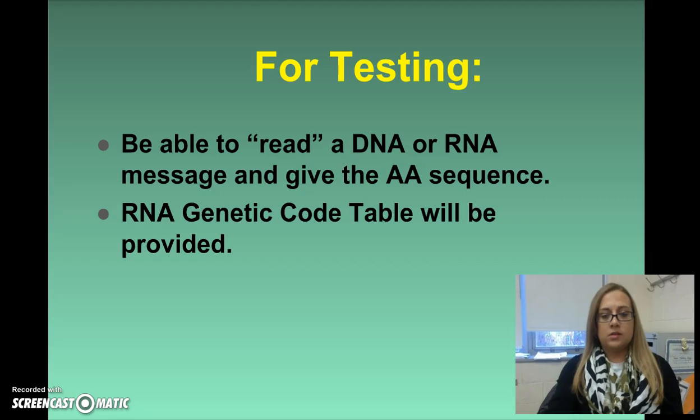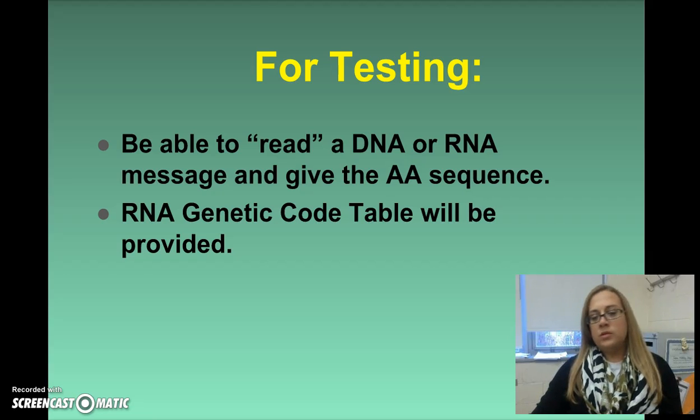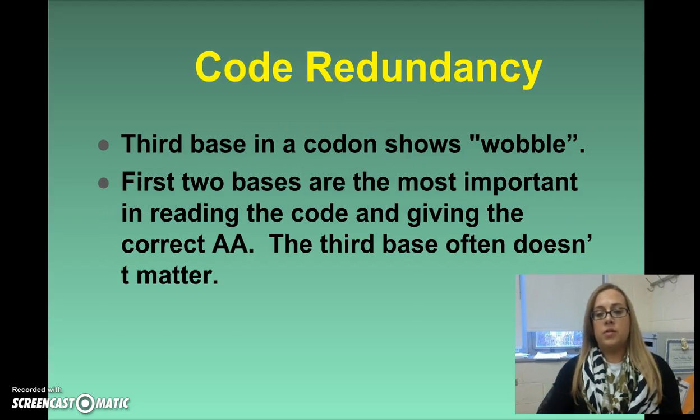So for testing purposes, you guys need to be able to read a DNA or RNA message and then be able to give that amino acid sequence. You will always be provided with that genetic code table. You will never be asked to memorize those amino acids and what the codons are for each one. All you need to be able to do is take a DNA segment, be able to transcribe that DNA segment into RNA, and then be able to translate that RNA into an amino acid sequence.